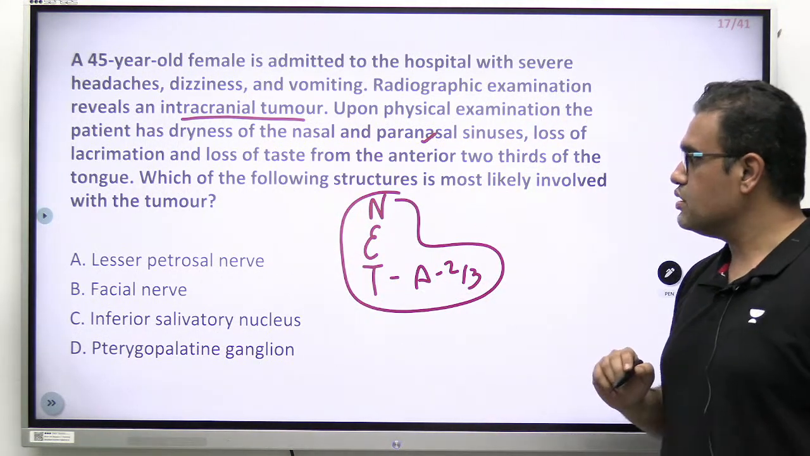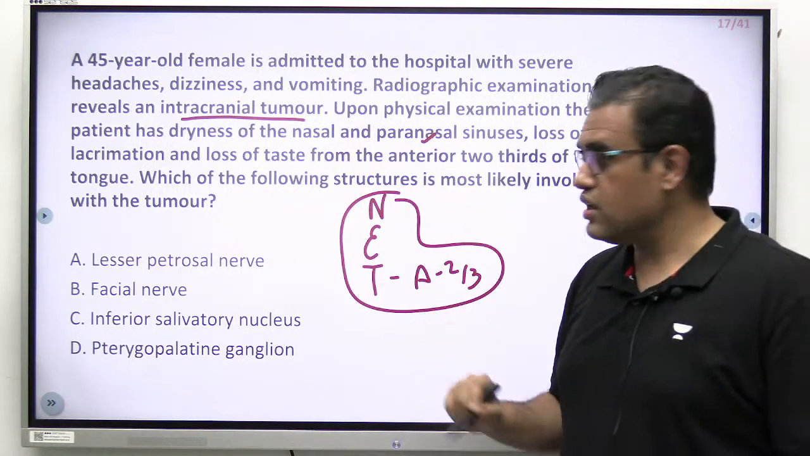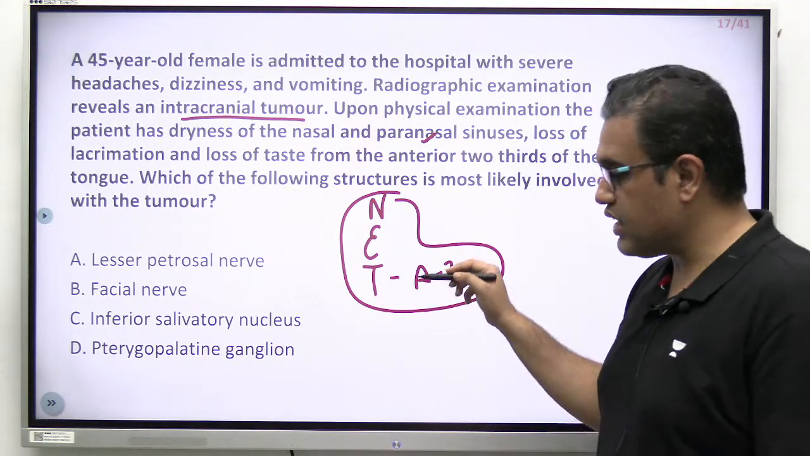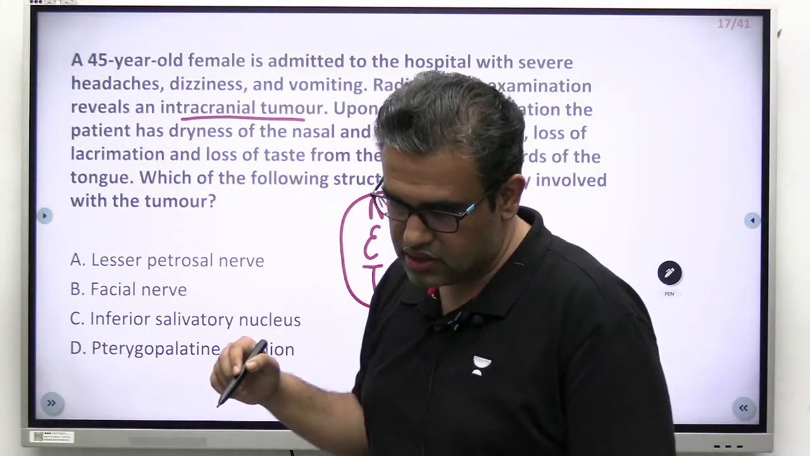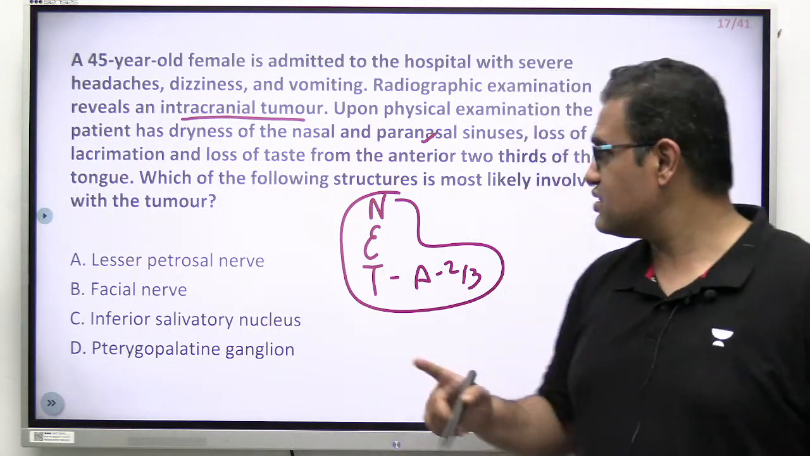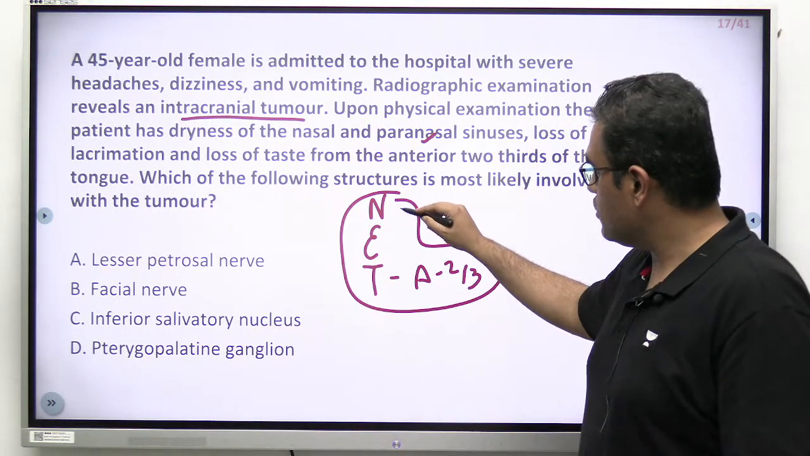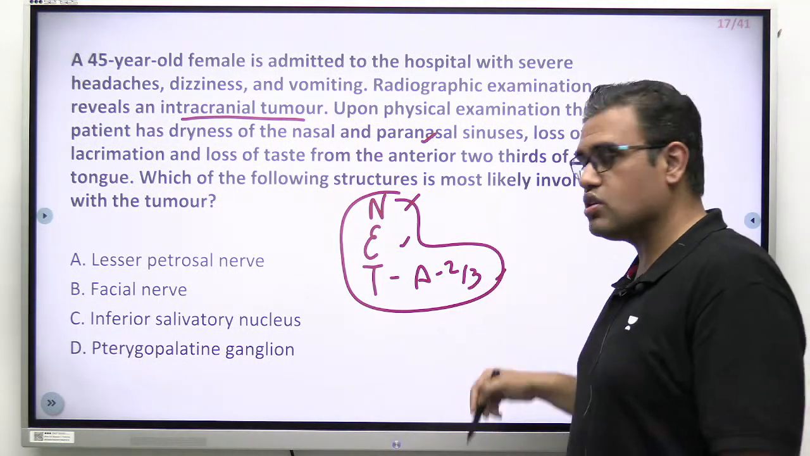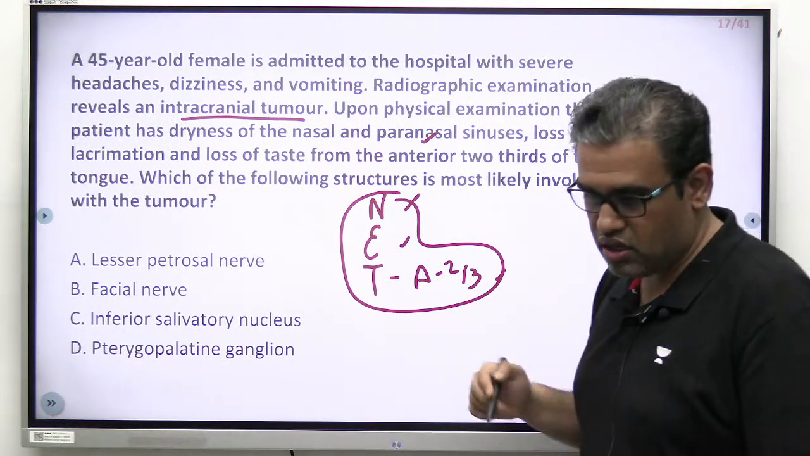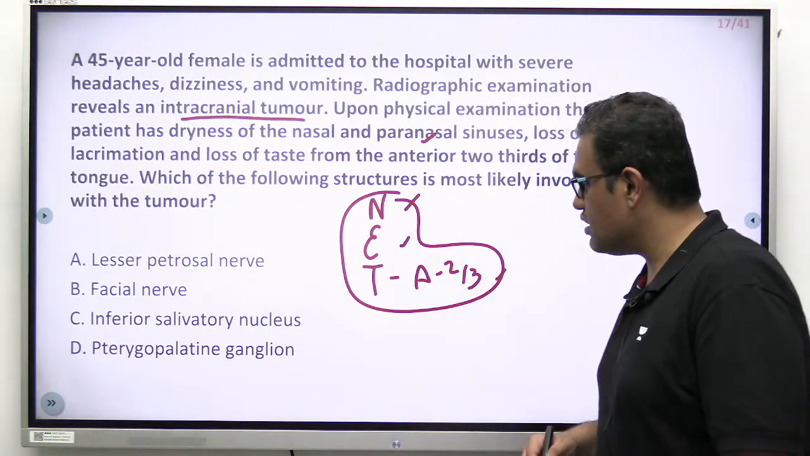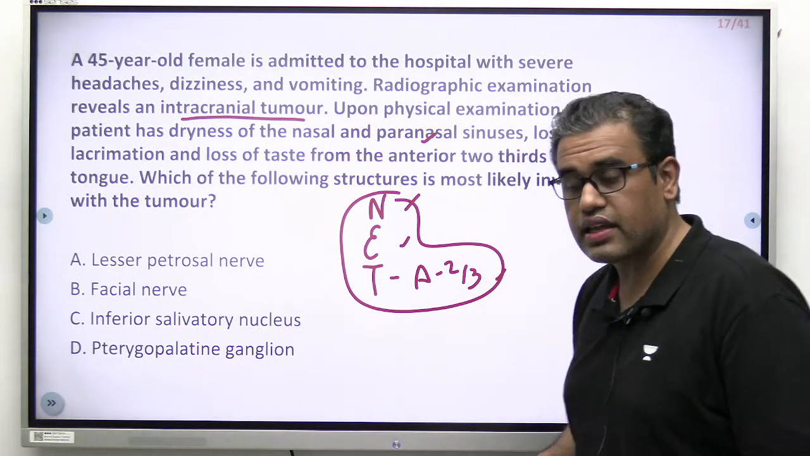Is it involvement of the lesser petrosal nerve, facial nerve, inferior salivary nucleus, or pterygopalatine ganglion? Mark your answer, guys. Think what should be the best answer. I've written over here separately the three positive findings. Dry nose, dry eyes from the lacrimal gland, and taste loss from the anterior 2/3. What do you think is the correct answer? Lesser petrosal, facial, inferior salivary nucleus, or pterygopalatine ganglion?